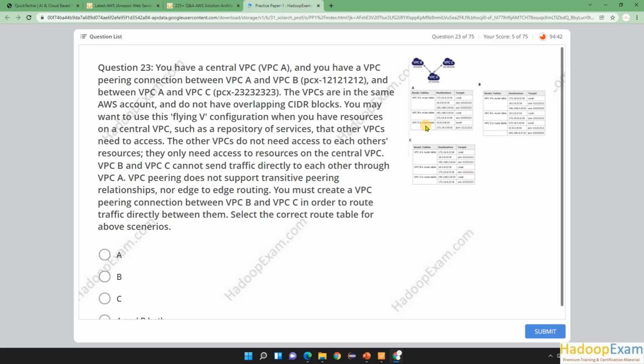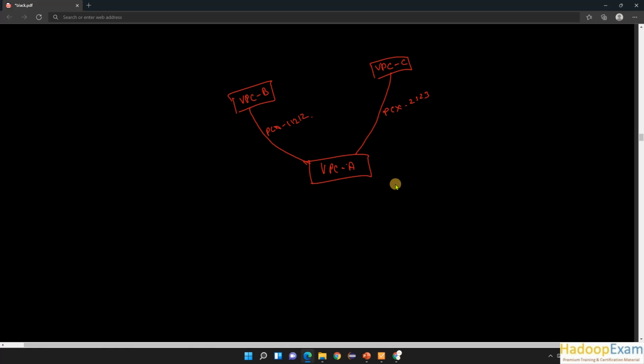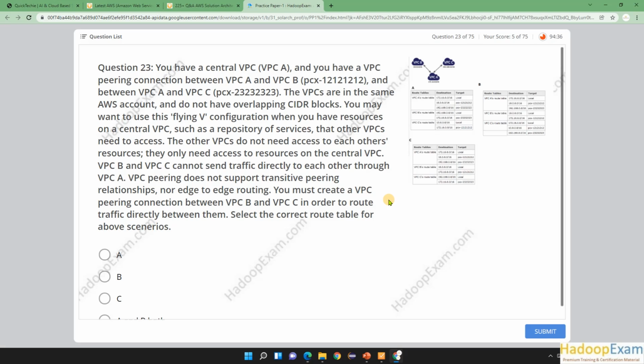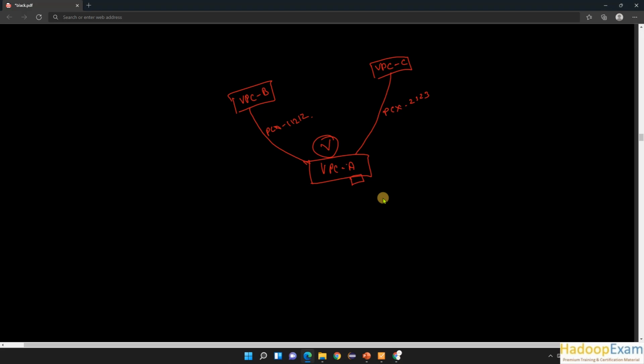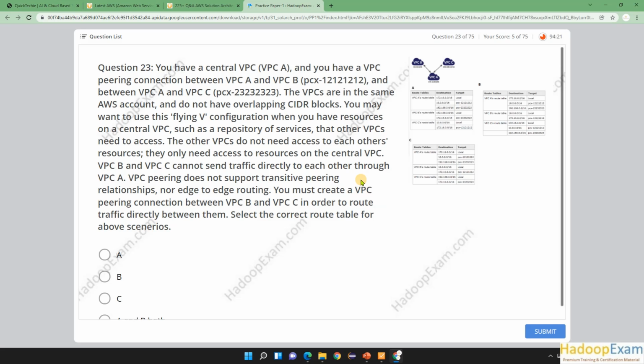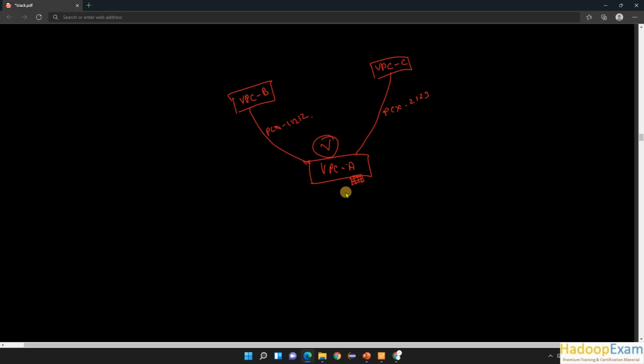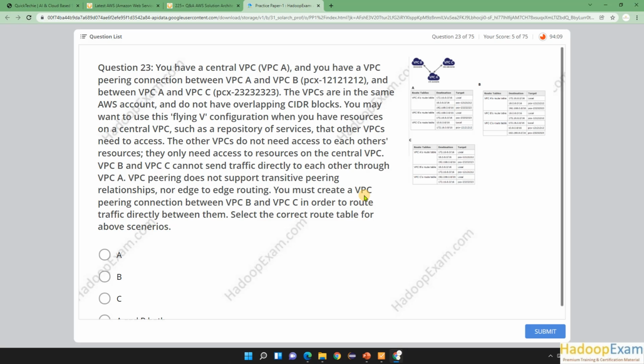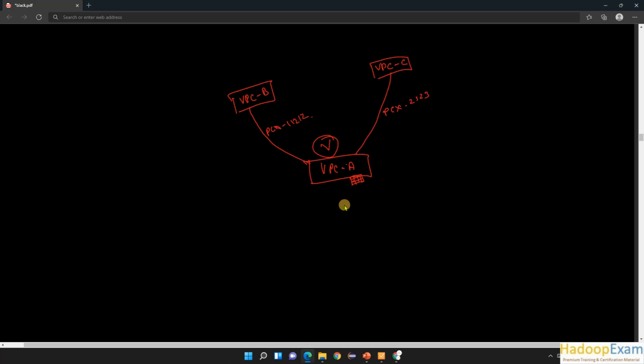You may want to use a flying V configuration. This is the V shape, which is the reason it says flying V configuration. You have resources on the central VPC, such as repository services, and the other VPCs need access to them. The other VPCs do not need to access each other's resources, they only need access to resources from the central VPC. VPC B and VPC C cannot send traffic directly to each other. There is no way to send traffic between these two directly, correct?